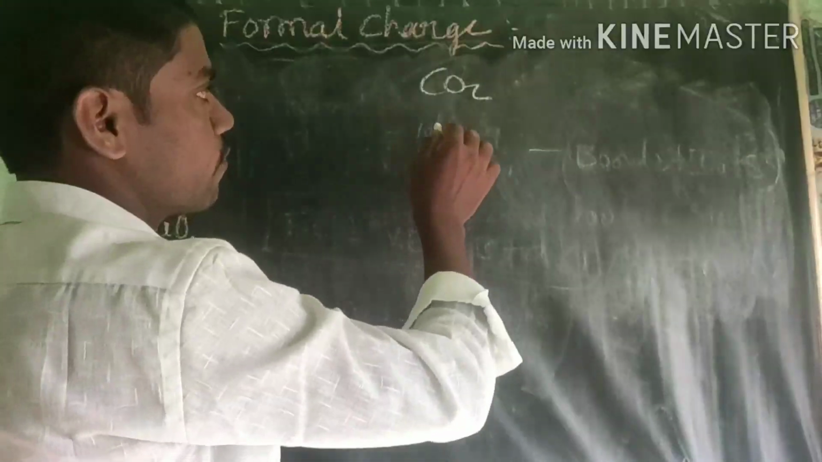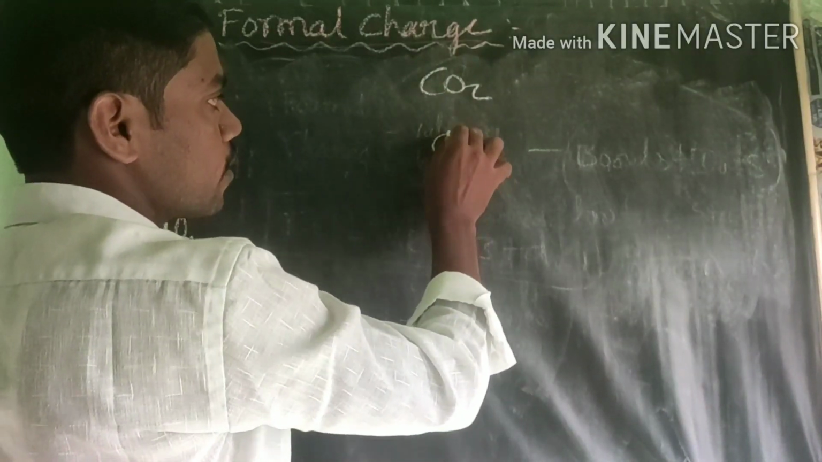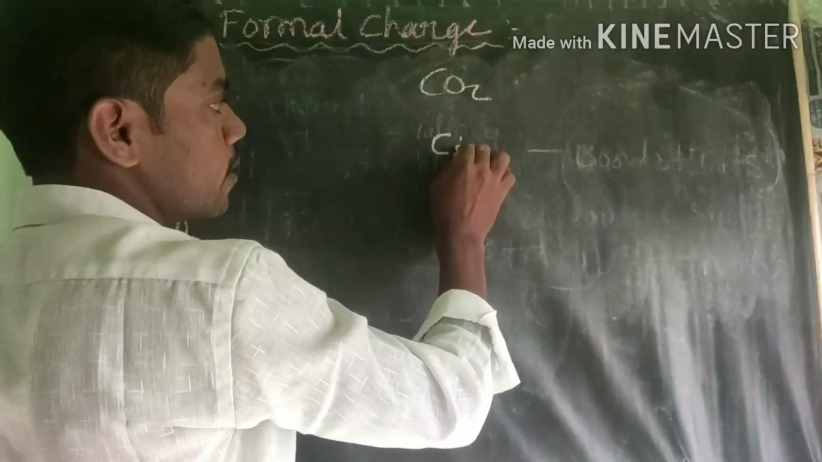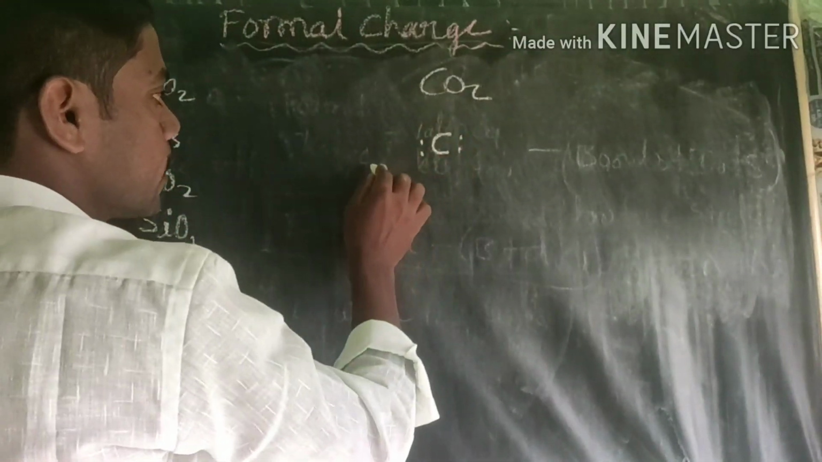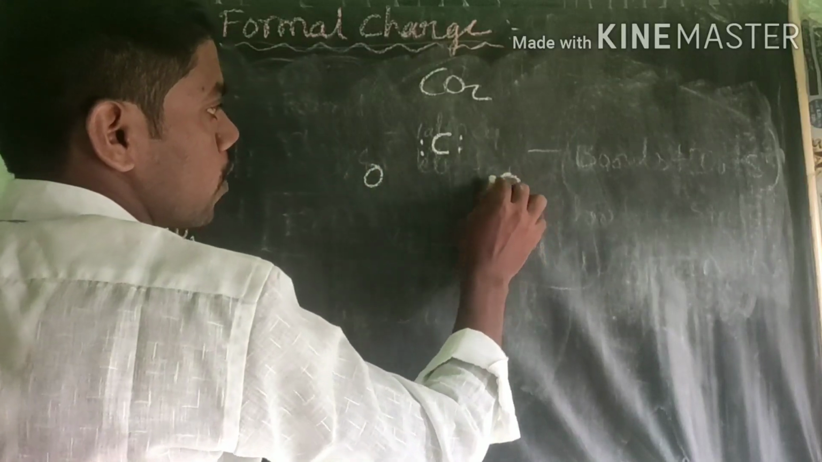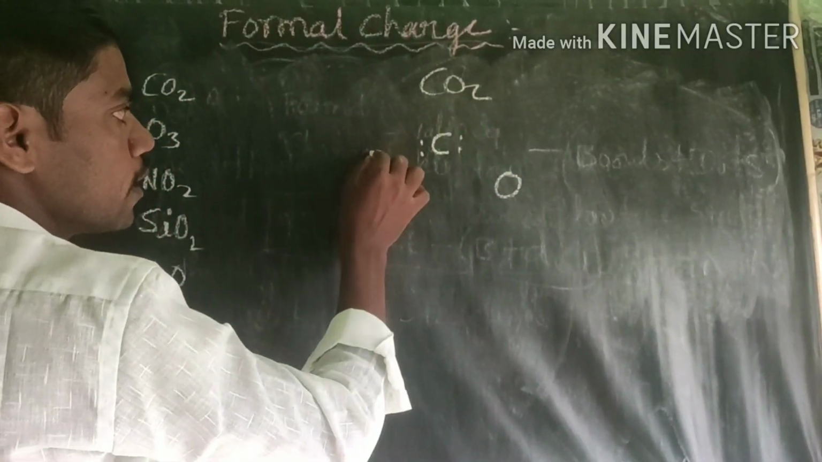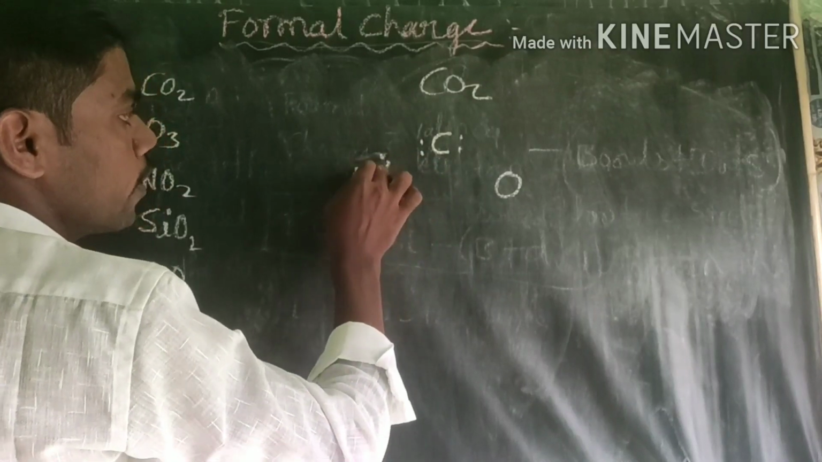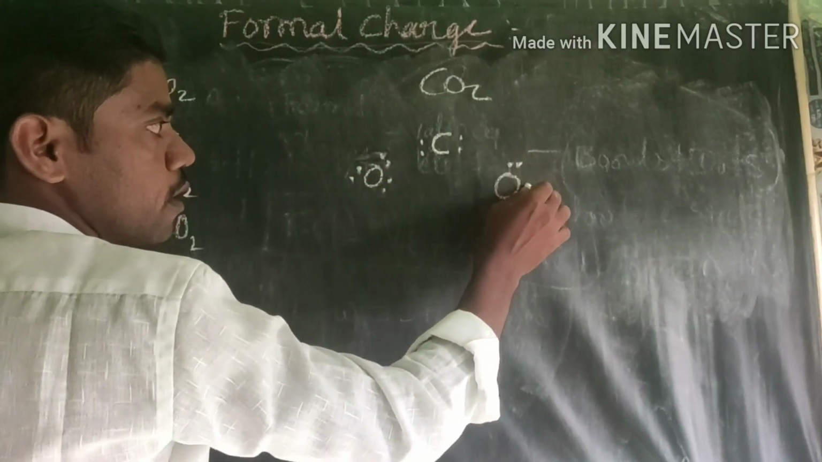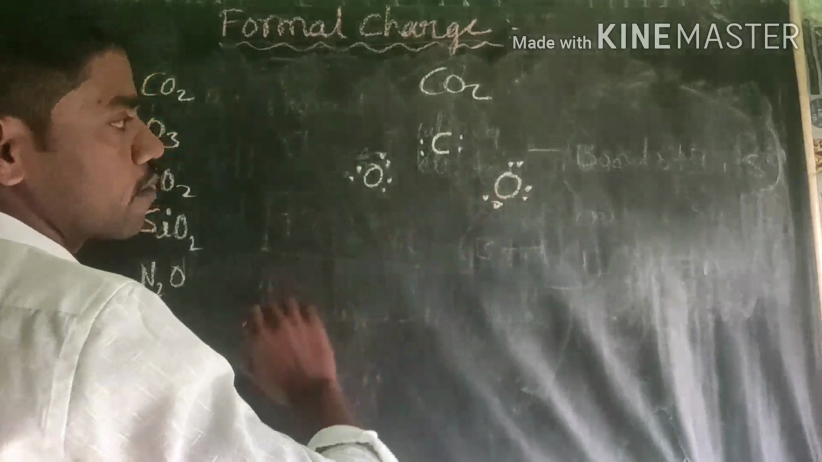It is very important. First, carbon is the central atom. Carbon has 4 valence electrons. Next, we go for the oxygens. Oxygen valence electron is how much? 6 valence electrons. Each oxygen has 6 valence electrons, dear students.